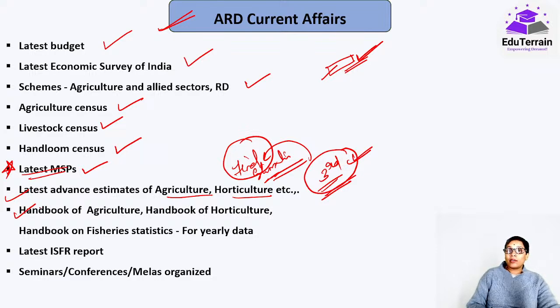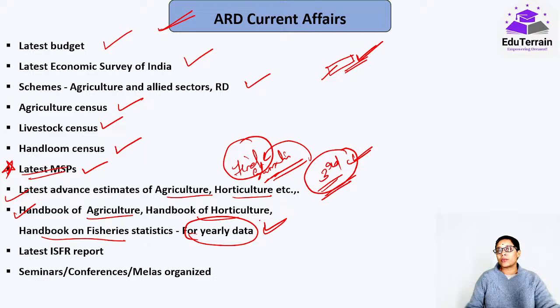Handbook, from where you'll get all this data, for example, related to agriculture, states production data and all that, you'll get that from the handbook of agriculture, handbook of horticulture, handbook of fisheries statistics. For the yearly data you can go through these books, and every year they release this. You can download all these books from the Ministry of Agriculture and Farmers Welfare site itself. Okay, latest ISFR report, जो भी latest है उस time के लिए, exam time तक.